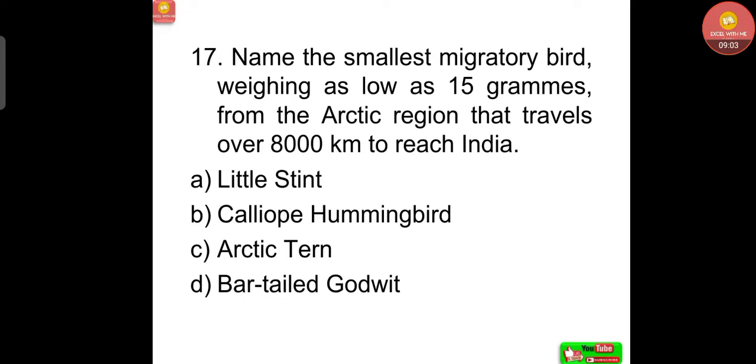Next question, name the smallest migratory bird weighing as low as 15 grams from the Arctic region that travels over 8,000 kilometers to reach India. Option A, little stint, option B, Calliope hummingbird, option C, Arctic tern, option D, bar-tailed godwit. Correct answer, little stint, option A.